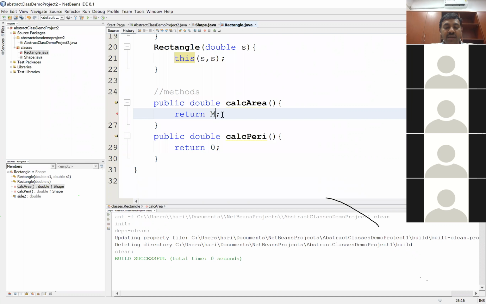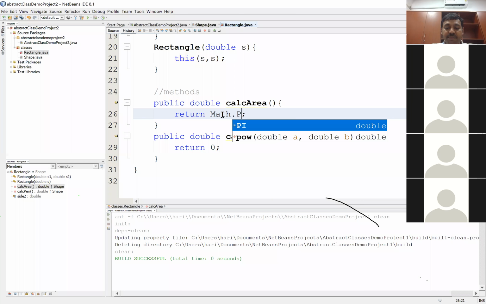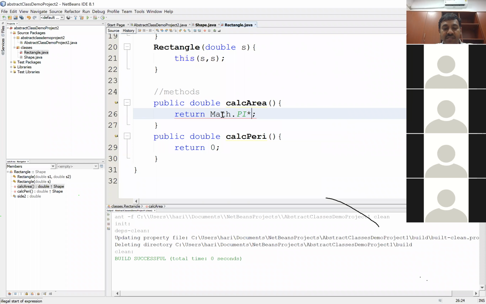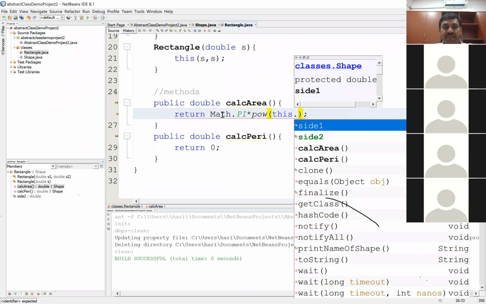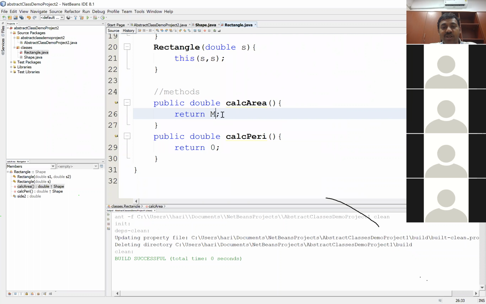So return math.pi times power of this dot. Oh, sorry. Why do I need math.pi? Sorry. I was talking about the circle class. So it is as simple as this dot side1 times this dot side2.